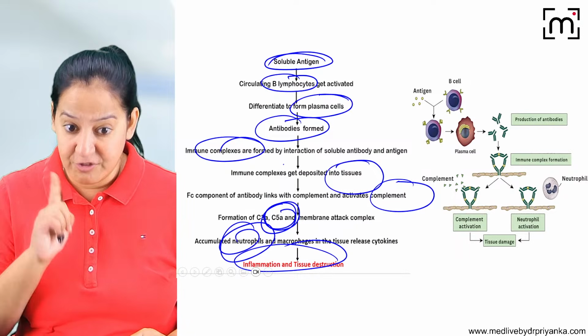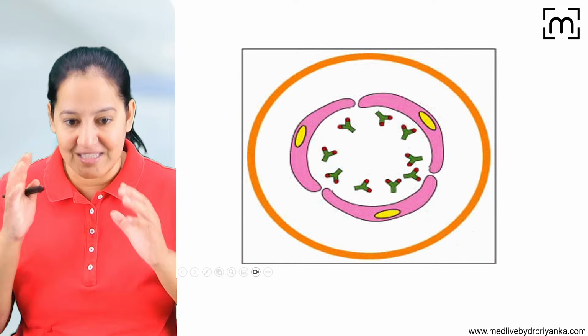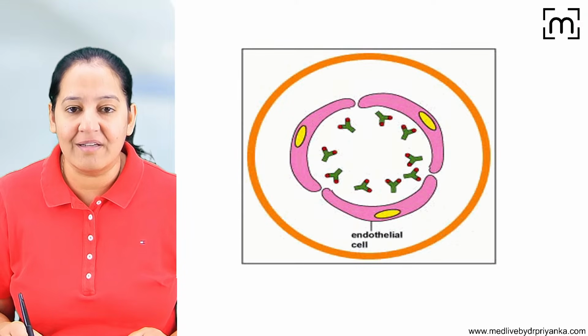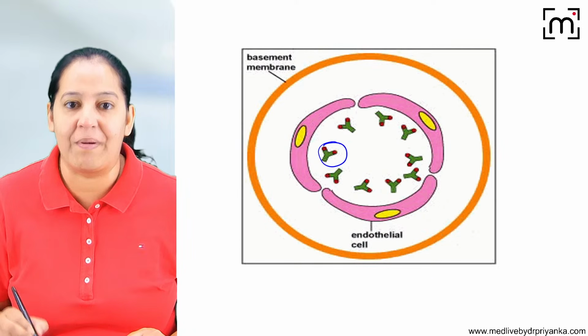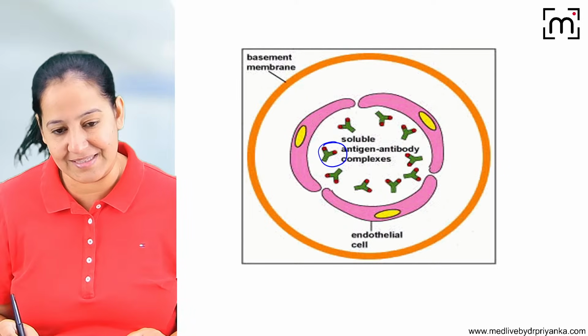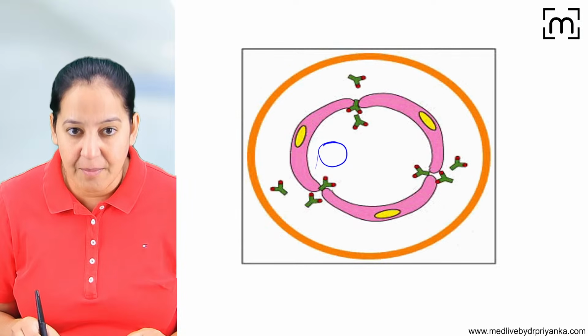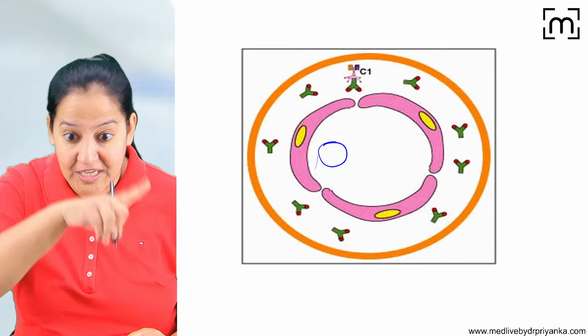So this is the flow chart. I will show you a video. See, this is a blood vessel. The lumen of the blood vessel contains antigen-antibody complexes. You can see antigen-antibody complexes are present. These antigen-antibody complexes come out of the blood and get deposited over the tissue. The yellow is the tissue.